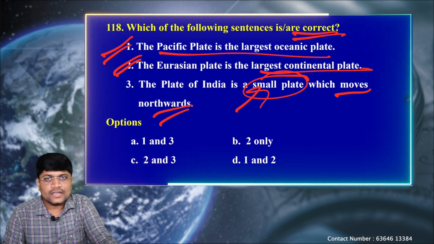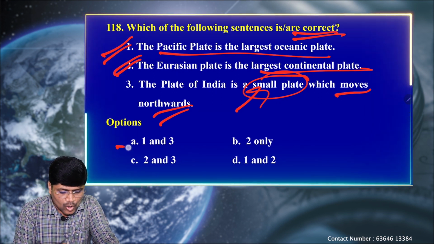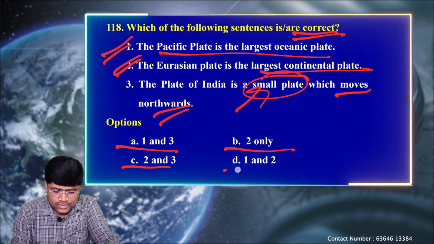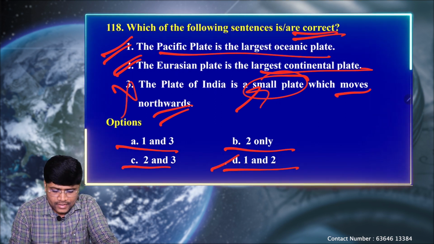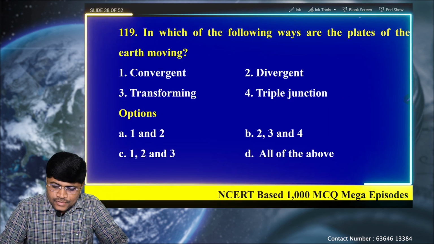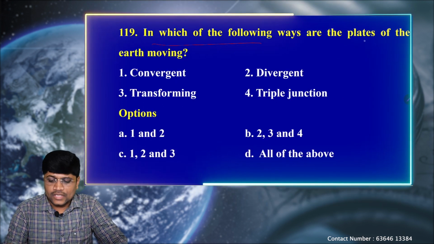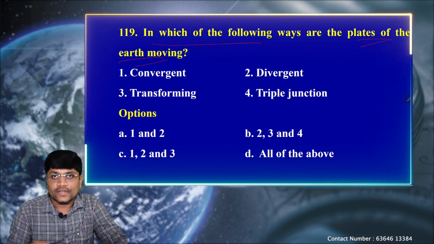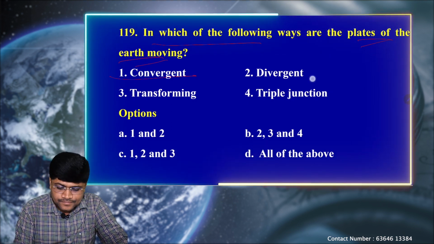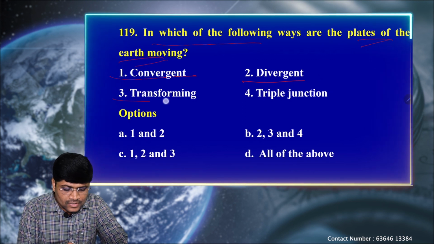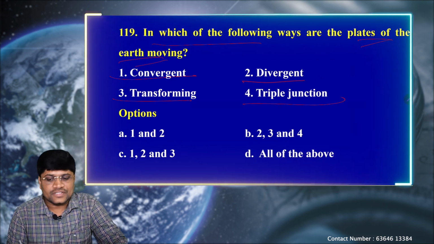So, the question is asking for the correct statement. So the options we have are 1 and 3, 2 only, 2 and 3, and D 1 and 2. Third statement is wrong, 1 and 2 are correct. So option D is the correct one. Next question. In which of the following ways are the plates of the earth moving? Okay. So option says first one convergent, 2 divergent, 3 transform, and 4 triple junction.